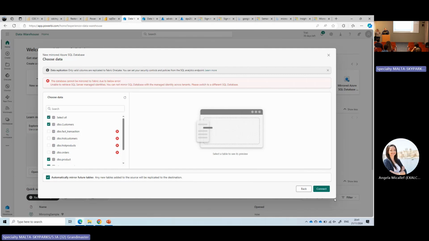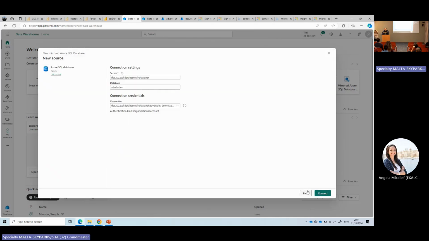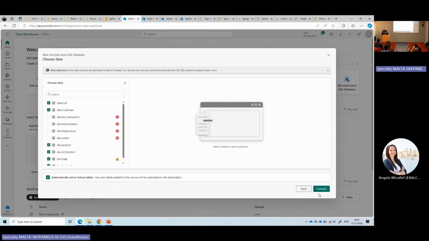That's a big problem. Let me go back here and hope that it analyzes it again. It has an identity, configured with an identity. I think it's complaining about you using managed identities. No, it was complaining about the lack of the identity.